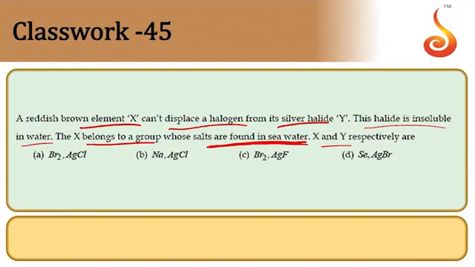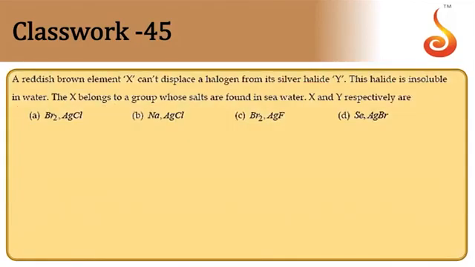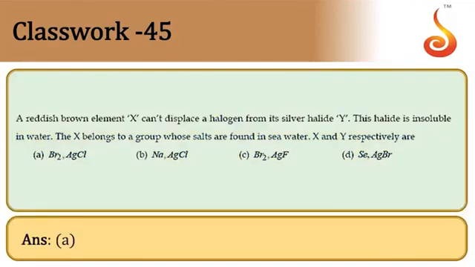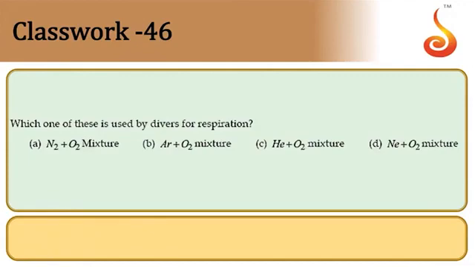And reddish brown element. Reddish brown is Br2 only. So therefore it should be Br2. So Br2 plus AgCl. Br2 cannot displace Cl minus ion. Cl2 can displace Br minus, but Br2 cannot displace Cl minus ion. So answer is option A. A is the answer.